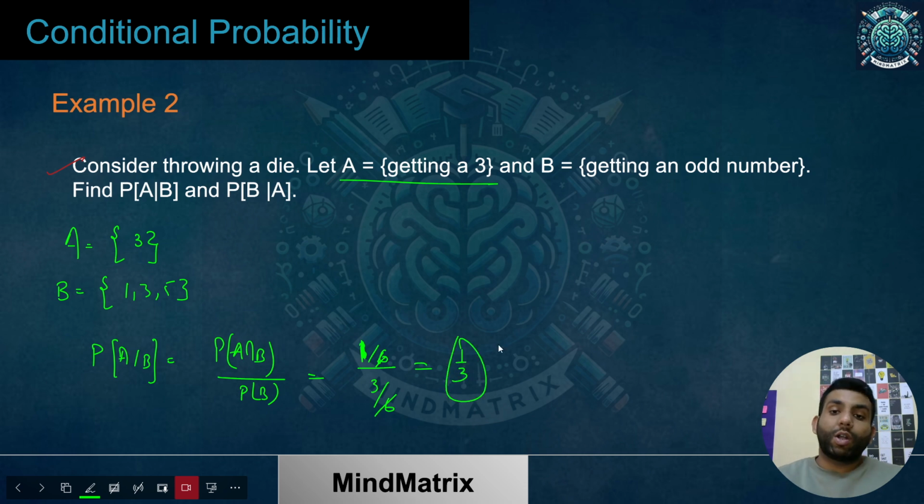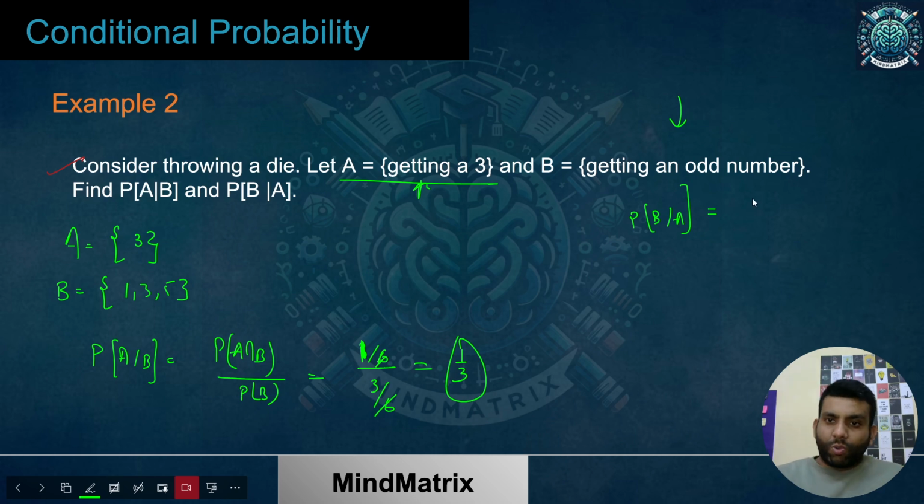Now what about P of B given A? If I say that I have got 3, now what is the probability of getting any odd number? The answer is 1. Should I calculate that? Because I already know that I have got the number 3. Now if somebody asks me the probability that I got any odd number, the probability is 1, because I got 3, only one number was there, and that is odd. Intuitively, I hope you have got that.